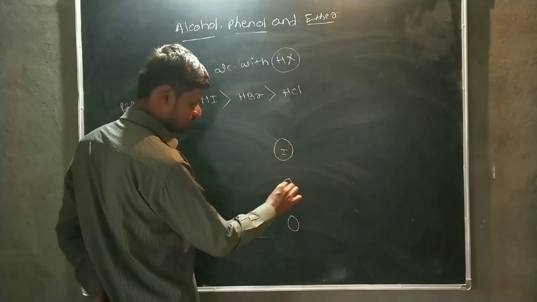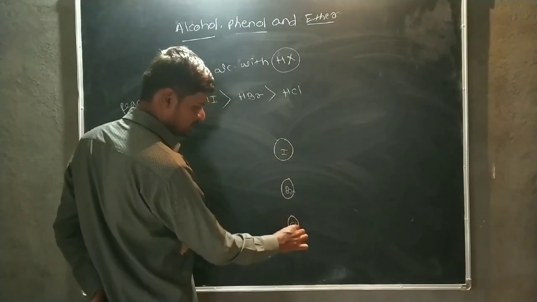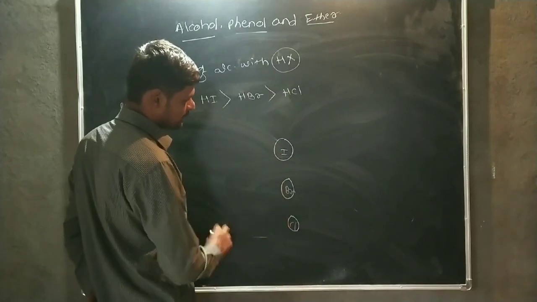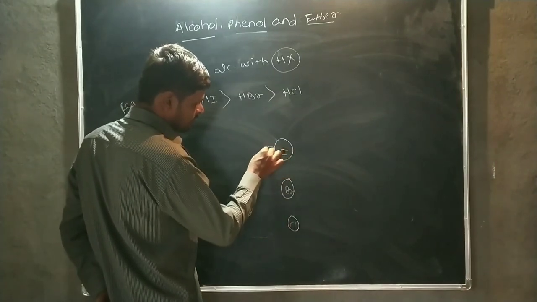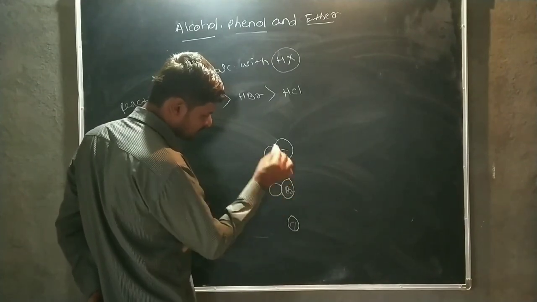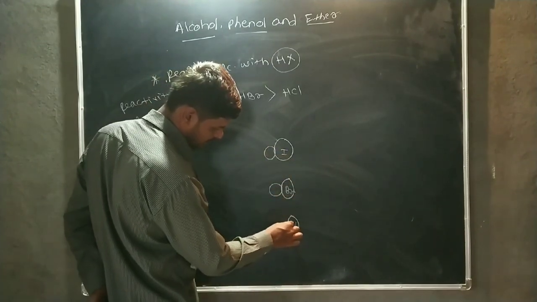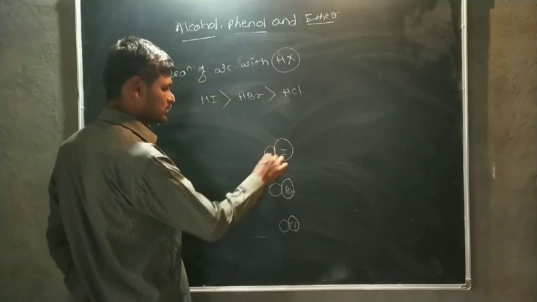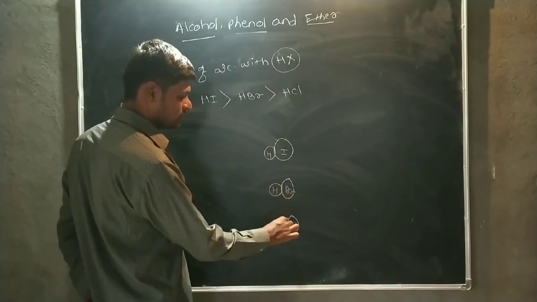This is iodine, this is bromine, and this one is Cl. Now we consider the size of the respective halides. This iodine is attached with hydrogen. This bromine is also bonded with hydrogen, and this chlorine is also bonded with hydrogen.